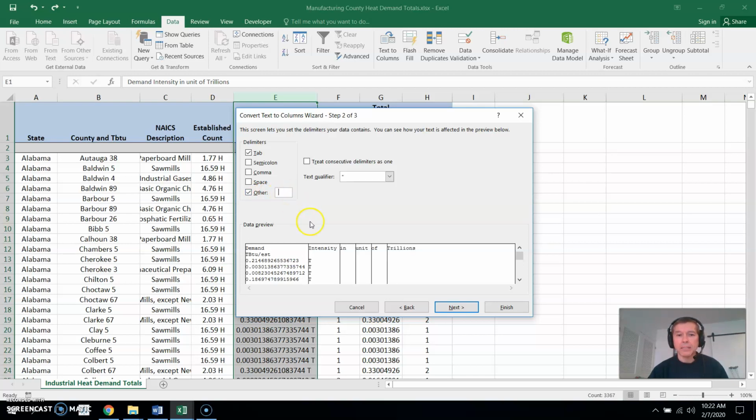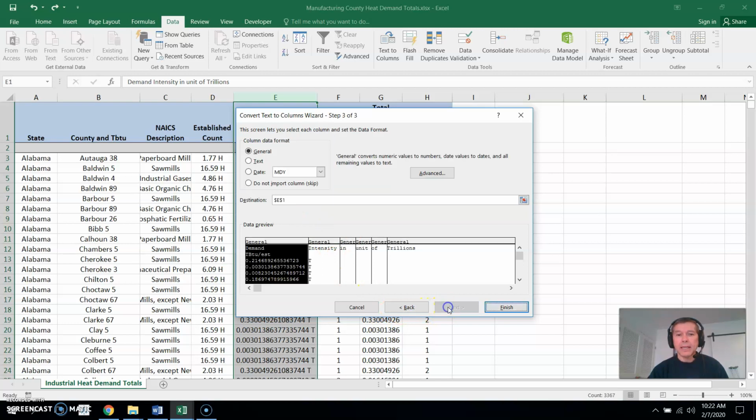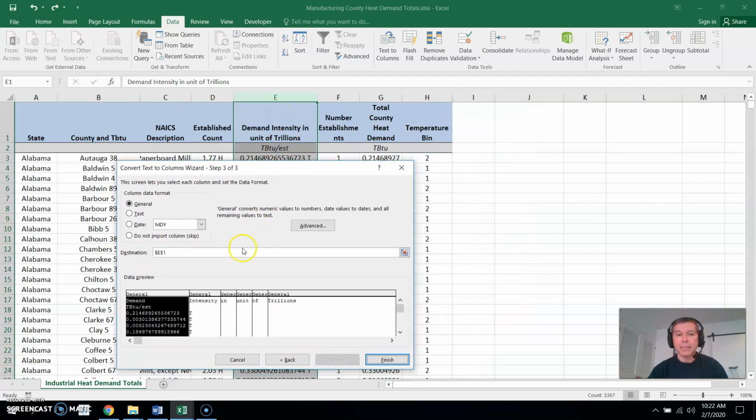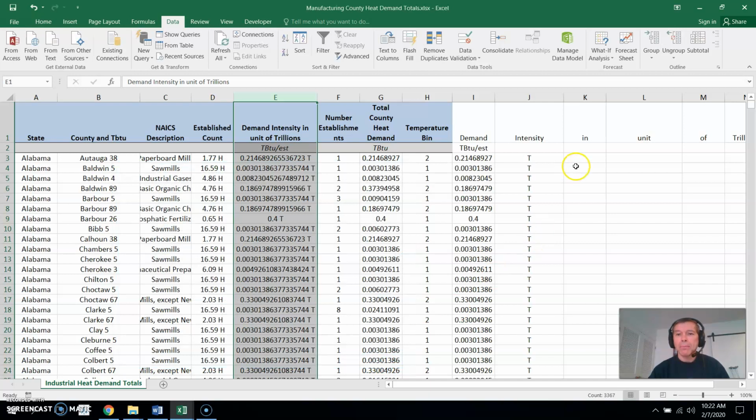So just put in a space. And then say Next. And we can put this in a different location. For example, instead of it being in column E, I'll change it to column I. So I could just click in here, backspace off the E and type in an I, or highlight it and click it. So we'll finish that up, and it puts it over there.